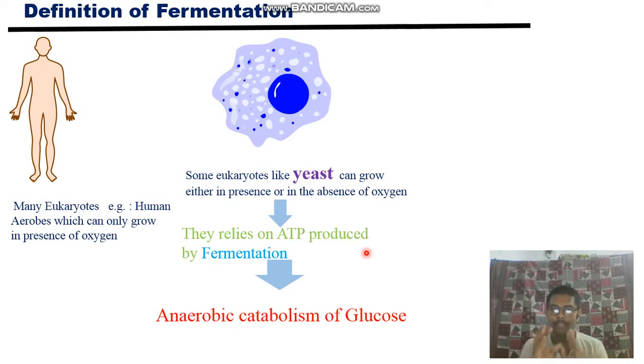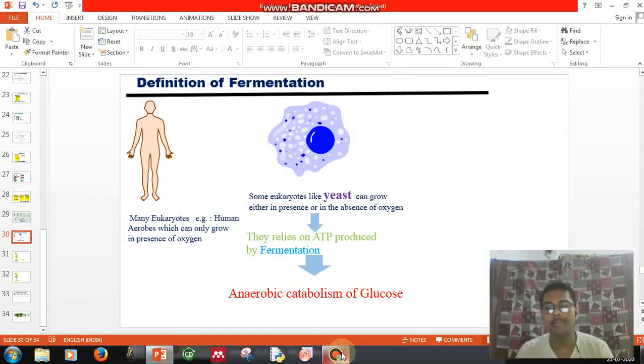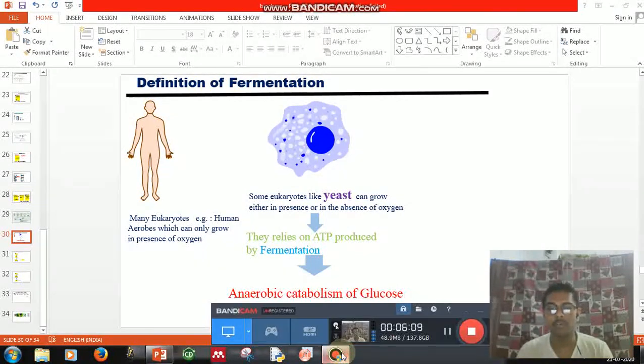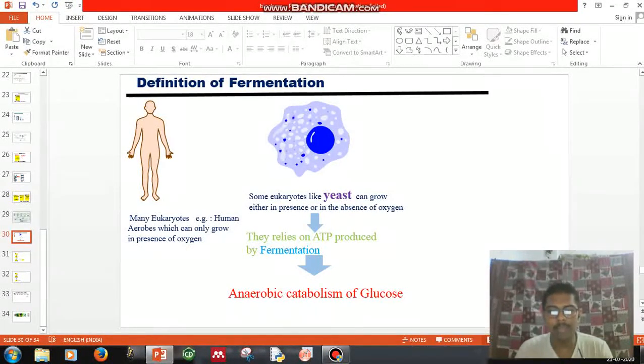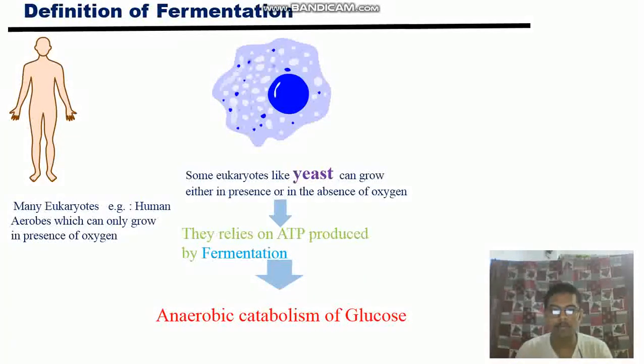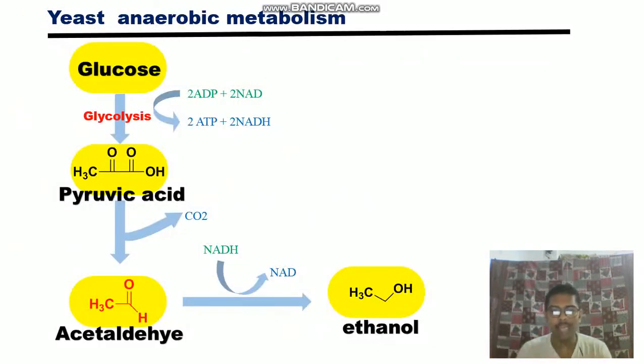Pyruvic acid and lactic acid are small molecules, but glucose is a big ring structure. That is catabolism. In the absence of oxygen, the catabolism of glucose, the main food source, is called fermentation. What happens in fermentation? Anaerobic catabolism of glucose: the glucose molecule is converted to pyruvic acid, and then pyruvic acid is converted to some small molecules in the absence of oxygen. That is called fermentation, and you will see that in the next slide.